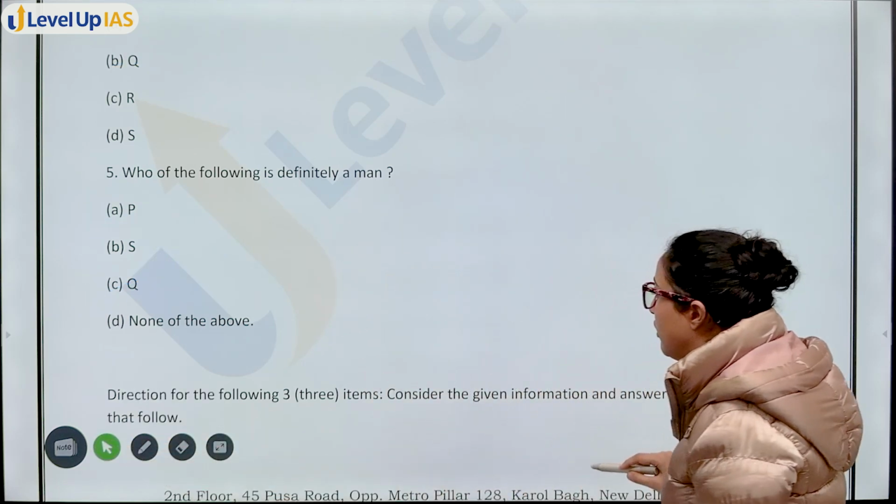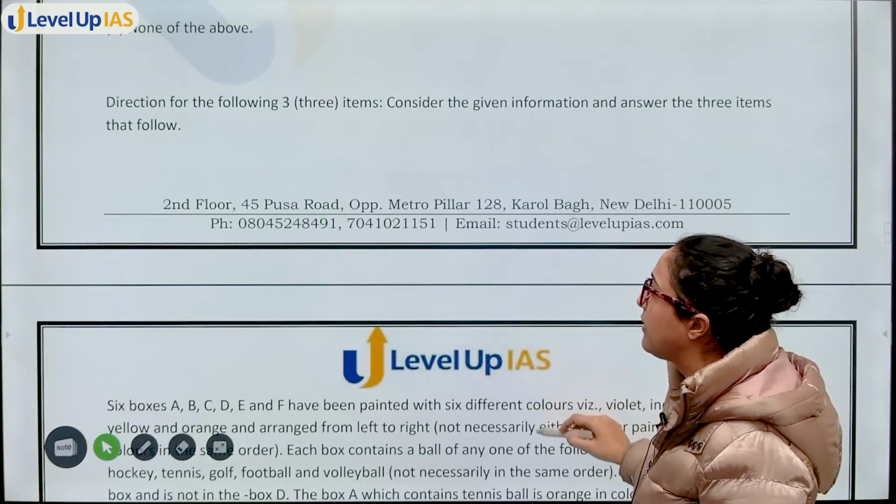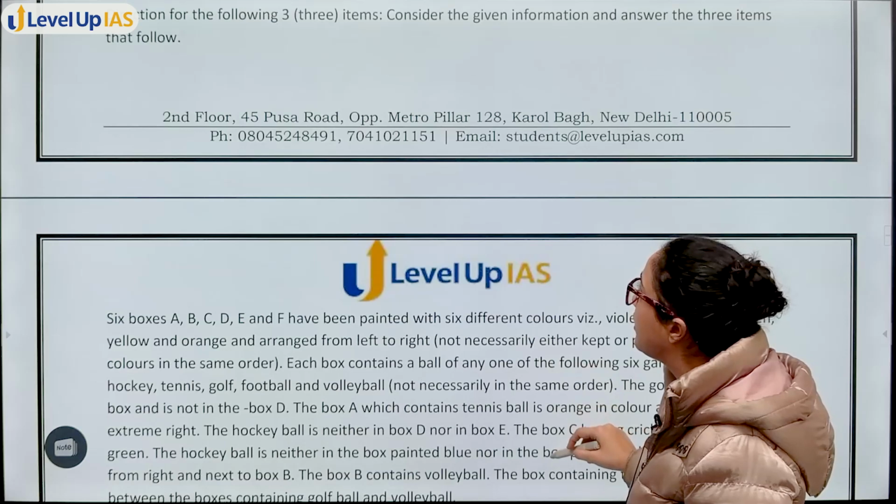Direction for the following 3 items. Unfortunately, UPSC has not asked such questions like this in recent years.